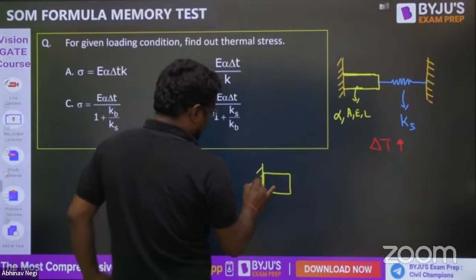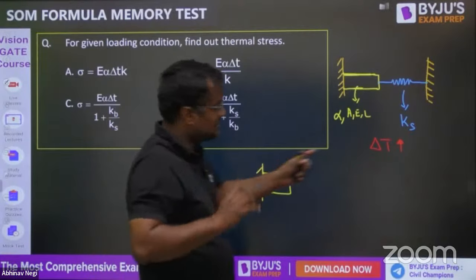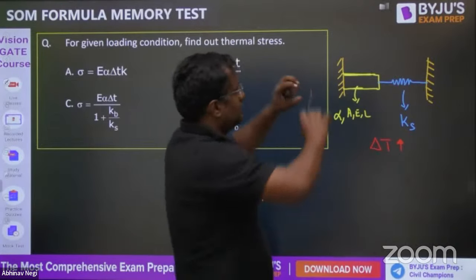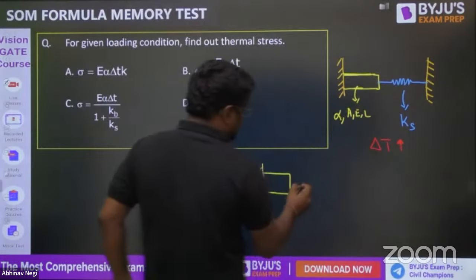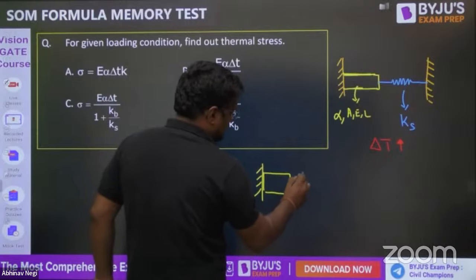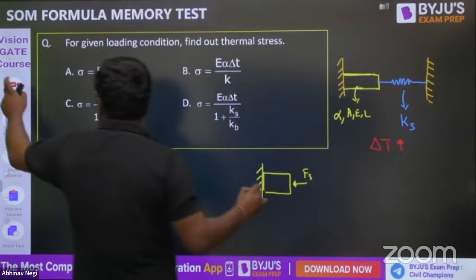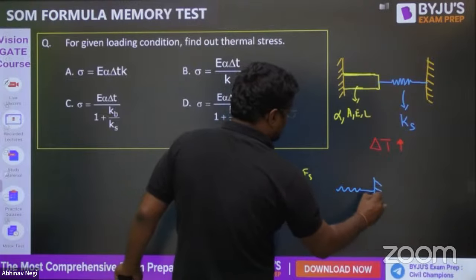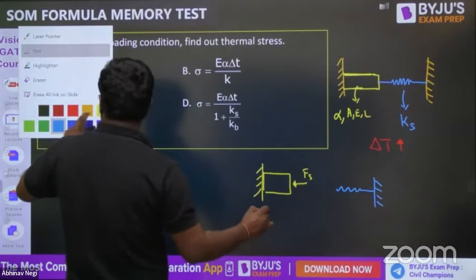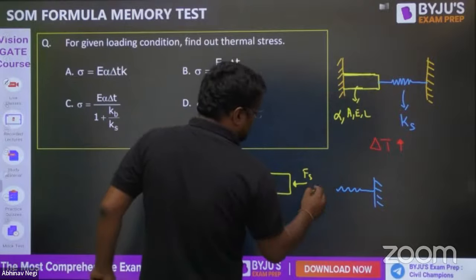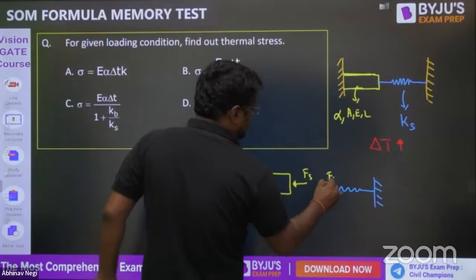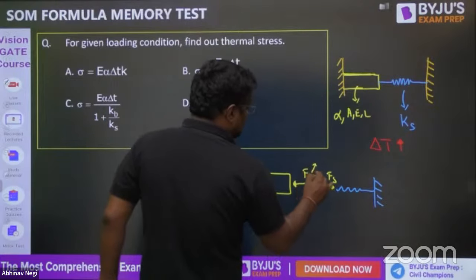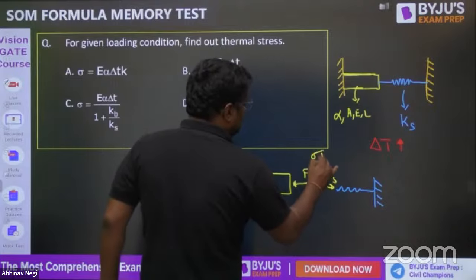In the free body diagram, when temperature is increased, the bar wants to expand. So from the spring, the force will be here, Fs. And the same force, when it wants to expand, will be pushing the spring inward. That is Fs, and this Fs is equal to sigma into area.